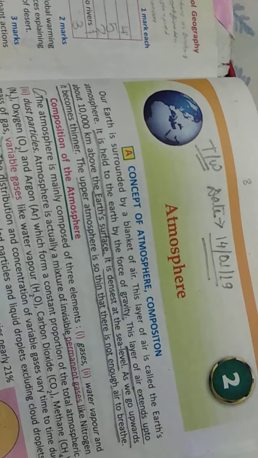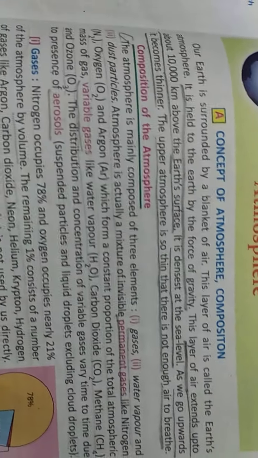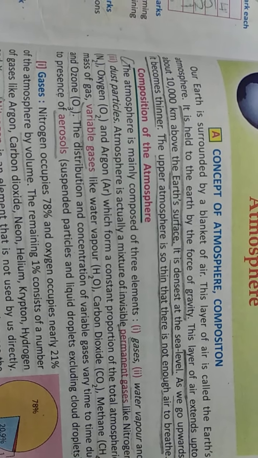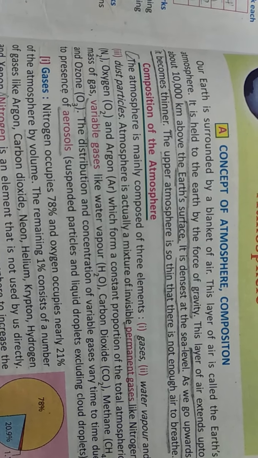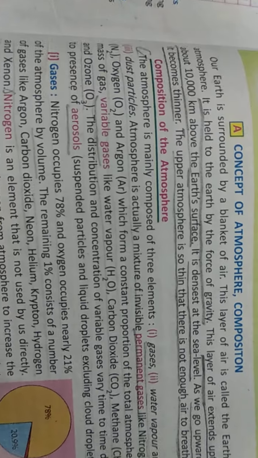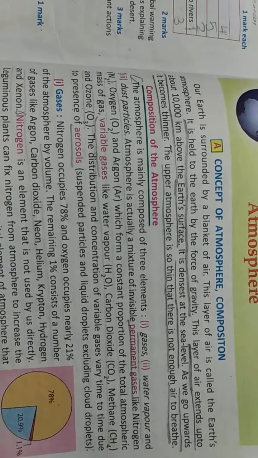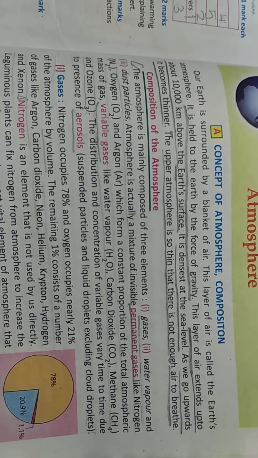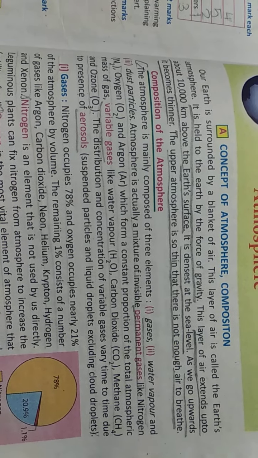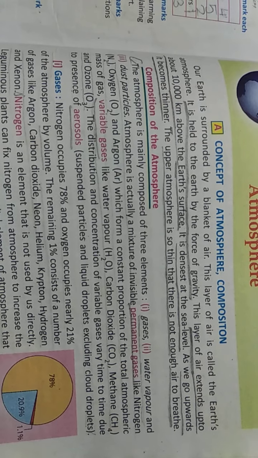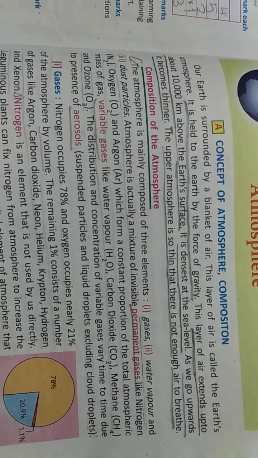What is atmosphere? Atmosphere is a blanket of air. The earth is surrounded by a blanket of air, and that is known as atmosphere. It is held to the earth by the gravity of the earth. The layer of the atmosphere extends up to 1 lakh kilometers above the Earth's surface.